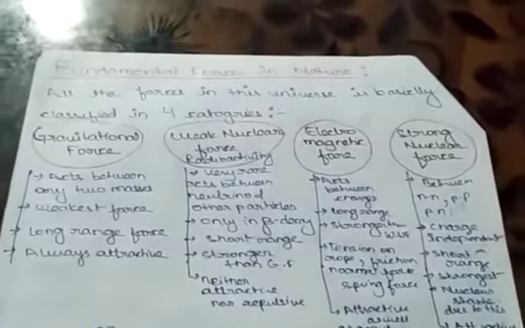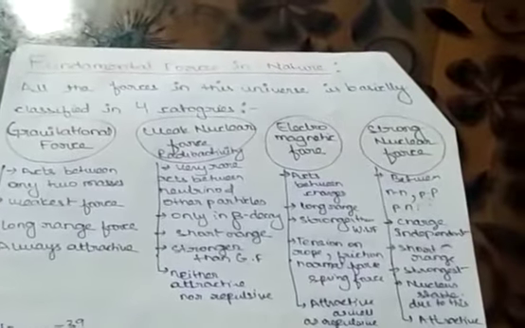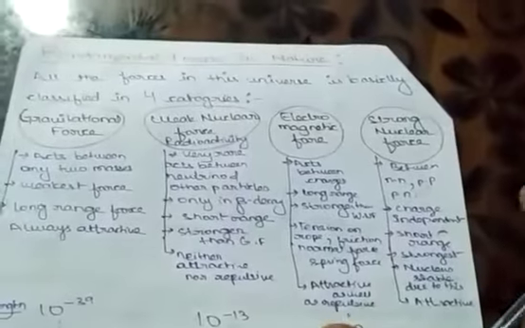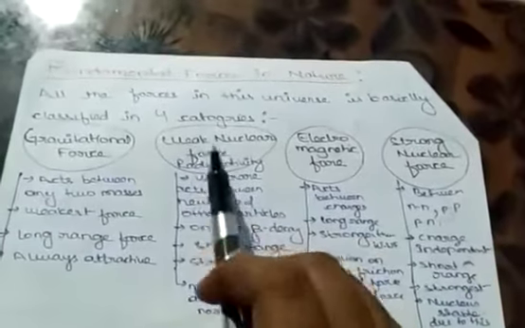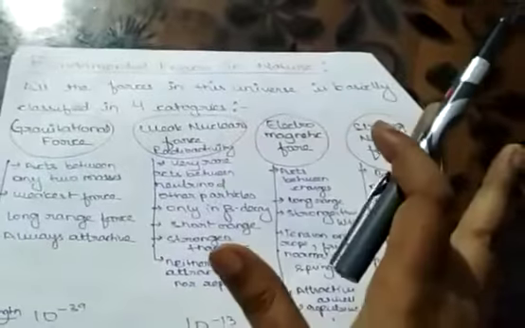Now let us come to the most important part of this chapter, the fundamental forces of nature. This is the topic that is most probable for your examination. Fundamental forces means all the forces that we experience.